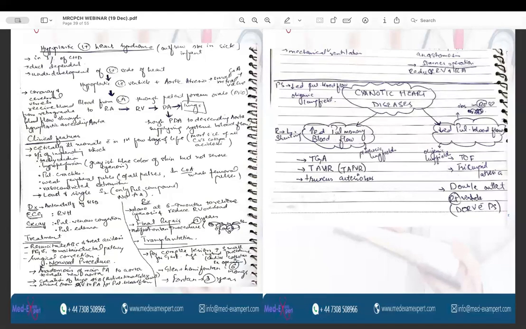So the clinical features are that the neonate is critically ill in the first few days of life. There can be signs and symptoms of impending shock, tachycardia, hypoperfusion, pulmonary crackles, and weak peripheral pulses. And the S2 is loud and single. The diagnosis can be made antenatally or postnatally. Postnatally, ECG is done, which will show right ventricular hypertrophy.